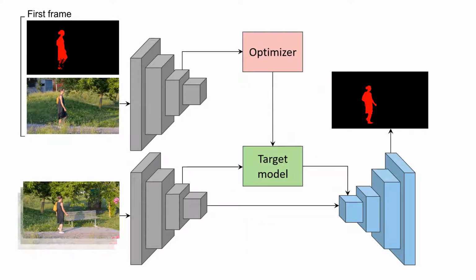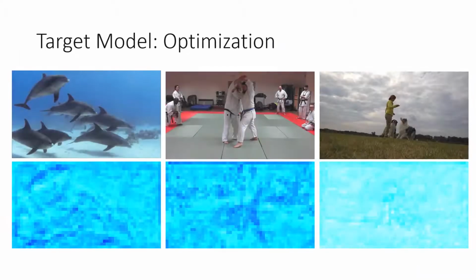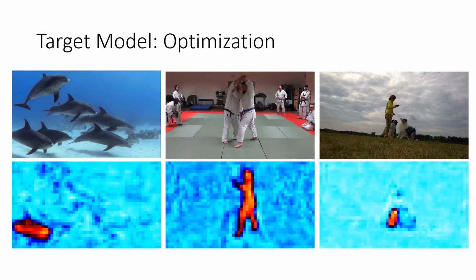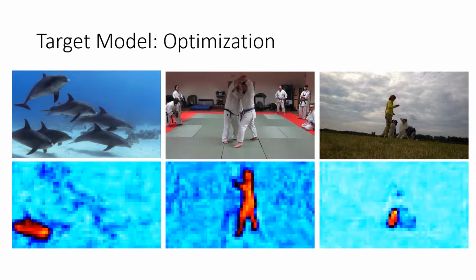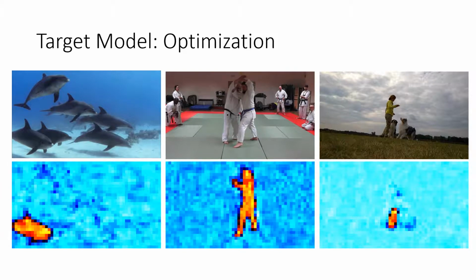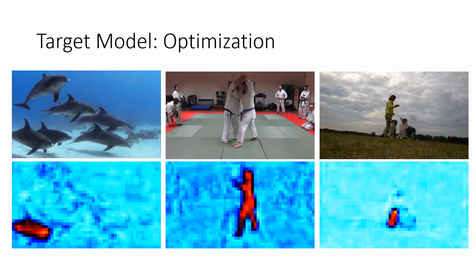We trained the target model discriminatively with ResNet backbone features extracted from the first video frame, and the associated ground truth mask, minimizing an L2 loss. We use a Gauss-Newton conjugate gradient optimizer, converging in fewer steps than gradient descent. This lets us train the model in real time, making it robust to target appearance changes. These animations show how the target model scores evolved during the optimization on the first frame. Notice how the scores become increasingly distinct as the optimizations converge.